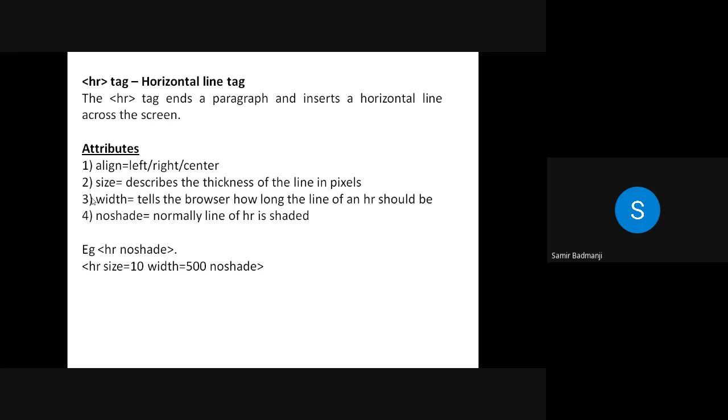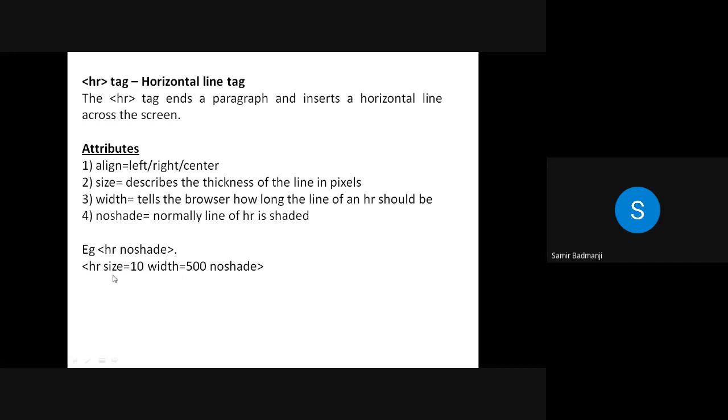And the last attribute is noshade. Noshade means by default, whenever you draw an HR line and increase the size, it is 3-dimensional, so it will basically be transparent. When you write noshade, you will see the shaded color of that HR. I'll show you the practical of that. The example is given here. Later I am going to share this file with you. You can use one attribute, or if you don't use any attribute, the tag will also work. But you can also use more than one attribute.